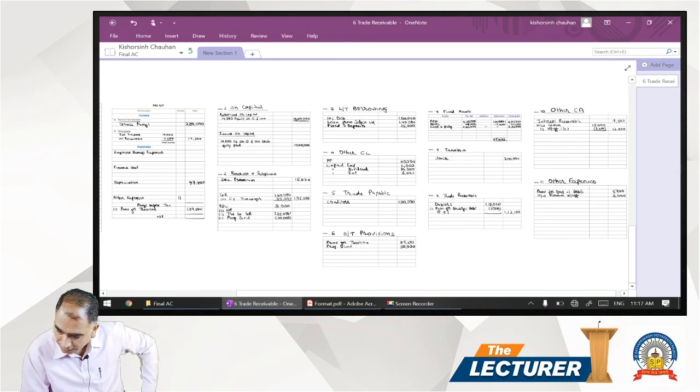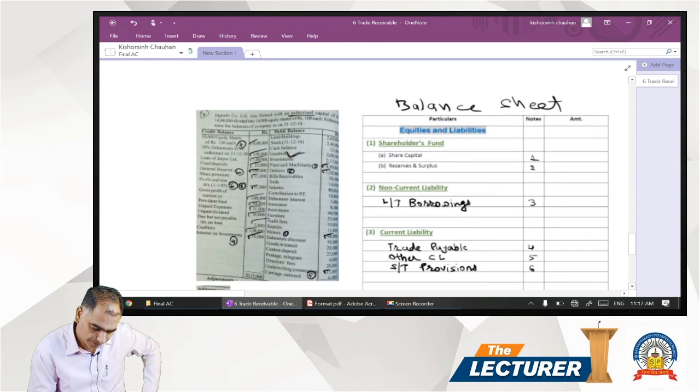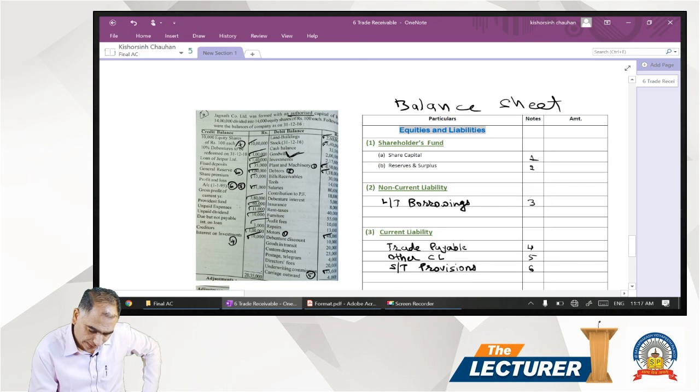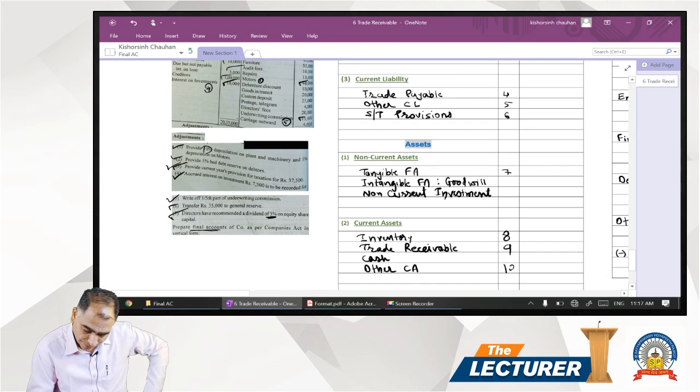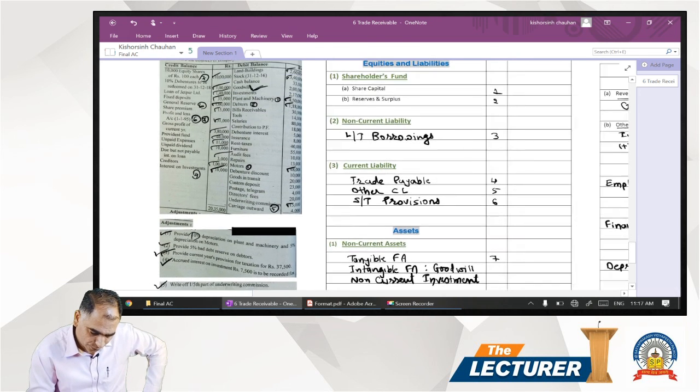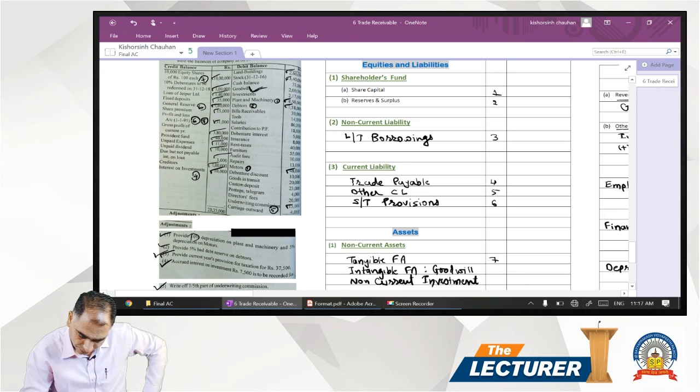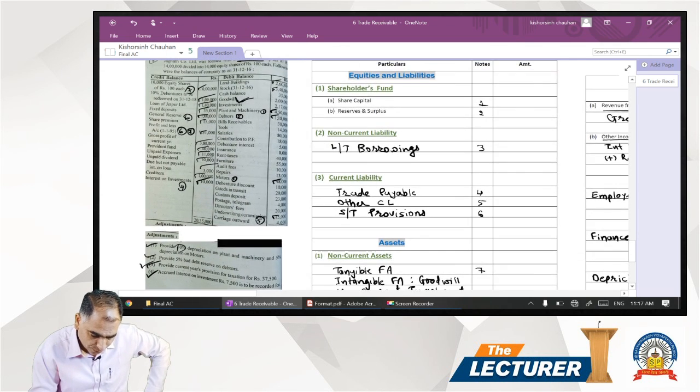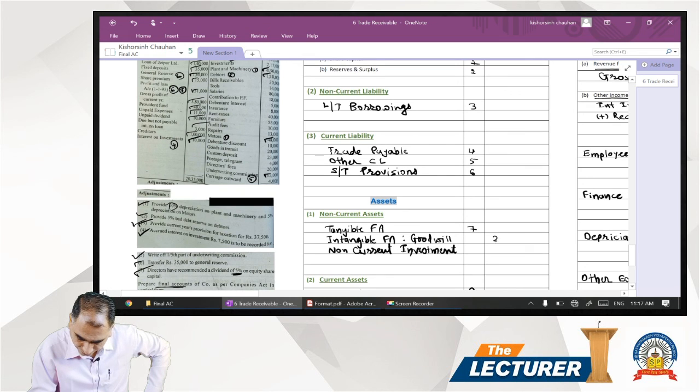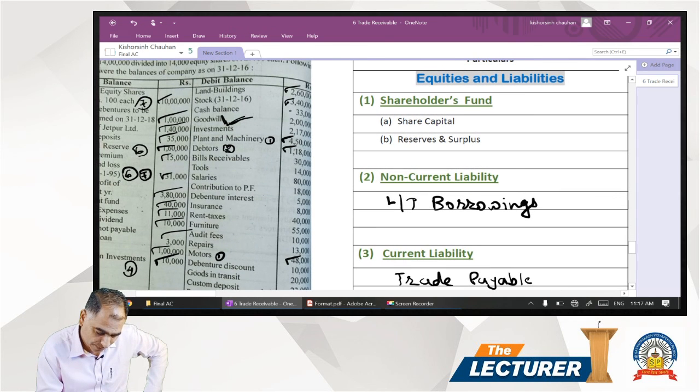Next, after the stock, if you see next, so land and building taken care, stock is taken care. Next one is cash balance 33,000. We have only one item, so we have not prepared a separate one. So cash balance we write directly in the balance sheet, 33,000. Then we have goodwill, there is no adjustment on the goodwill, so we have no separate schedule for that. So goodwill comes to 2 lakh rupees. Directly we write the goodwill in the balance sheet only, that is 2 lakh rupees. So that cash balance taken care.